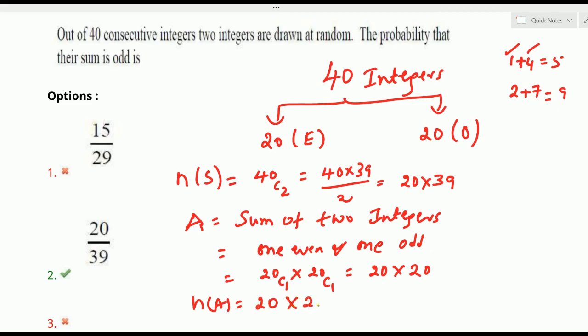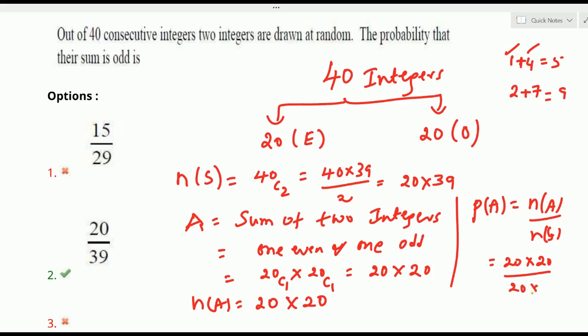We need the probability P(A). Therefore P(A) = n(A) by n(S). The number of supported events is 20 into 20, and the total number of event selections is 20 into 39. By cancellation of 20 it becomes 20/39. So the final result is 20/39, which is given clearly as the second option. Is it clear? So simple, right? Now look at the next question.